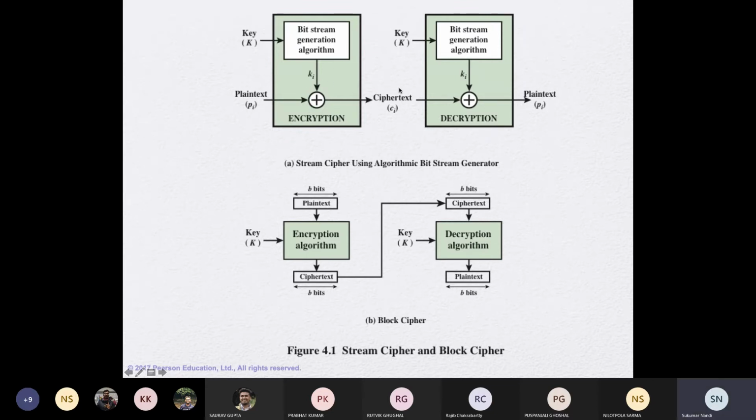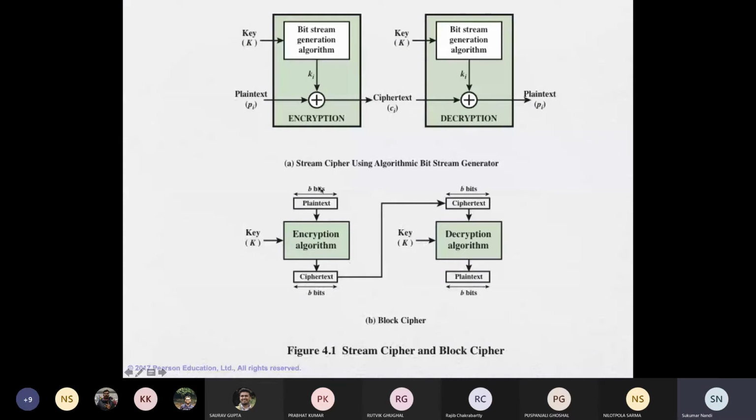So if I somehow know the plaintext and ciphertext, I do the XOR of P_i and C_i, I will get K_i. And if I know the K_i, I should target to know the key. Please remember, the bitstream generation algorithm we used here should be public as per the standard. But in practice, this is not public. In any case, this is called stream cipher, about which we discussed a few things.